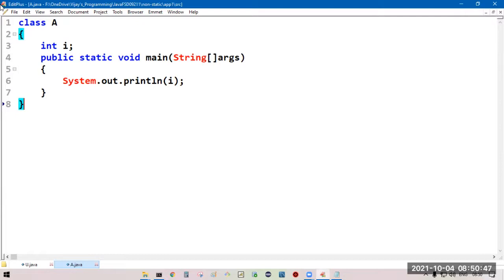If you are declaring a variable in the class context, this is the class context or class body or class area, outside the main method without a static keyword, this type of variable we are going to call it as non-static variable. Non-static variable of class A.